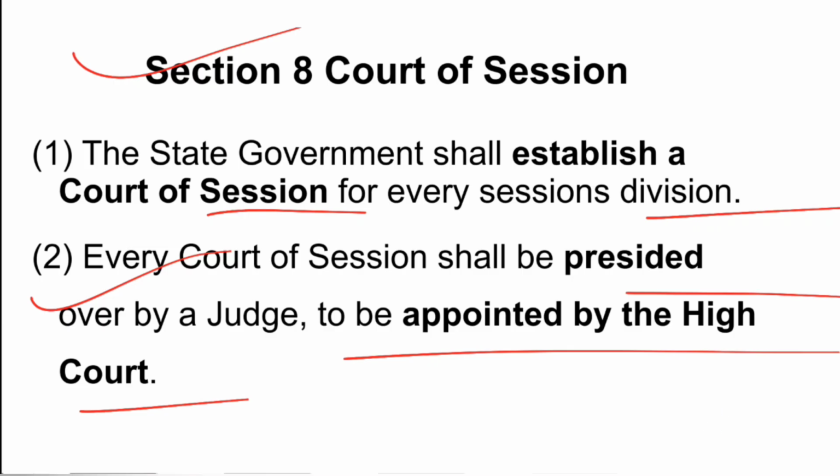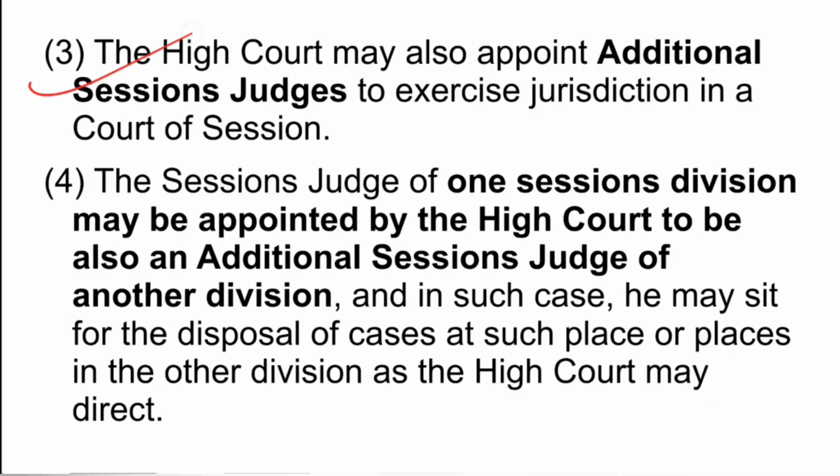Establishment of the court of session is under the hand of the state government, but the appointment of the presiding officer as a sessions judge is to be done by the High Court. So the difference is very clear. Establishment of the court is the duty of the state government, but the appointment of the presiding officer is the duty of the High Court. Then subsection 3, the High Court may also appoint additional session judges to exercise jurisdiction in a court of session. So there can be additional session judges also, again to be appointed by the High Court.